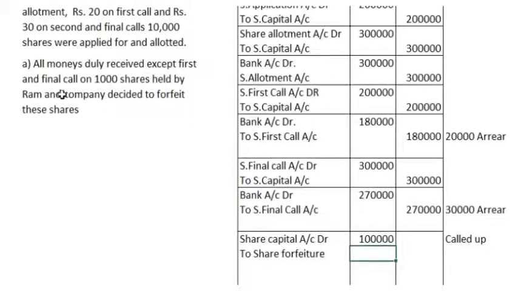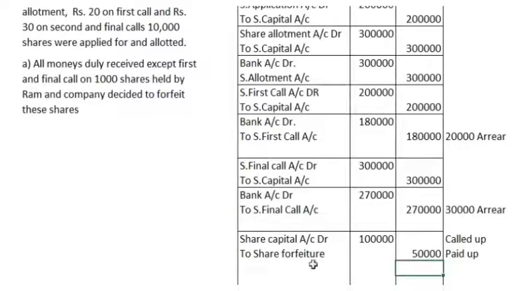That means he might have paid application and allotment money. So we need to credit the application and allotment money on these 1,000 shares to the forfeiture account. The application money is 20, allotment money 50. So he might have paid 1,000 into 50 rupees on 1,000 shares in the form of application and allotment money.